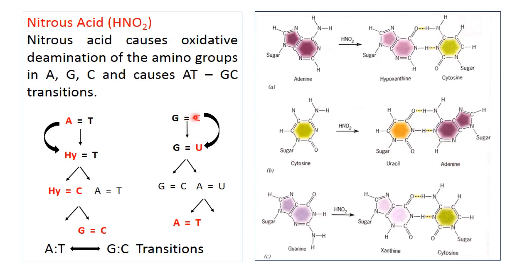So here cytosine is deaminated and changes into uracil, and in the second round of replication, guanine pairs with normal cytosine, but this uracil pairs with adenine. And in the third round of replication, this adenine pairs with normal thymine. So this is the GC to AT transition.